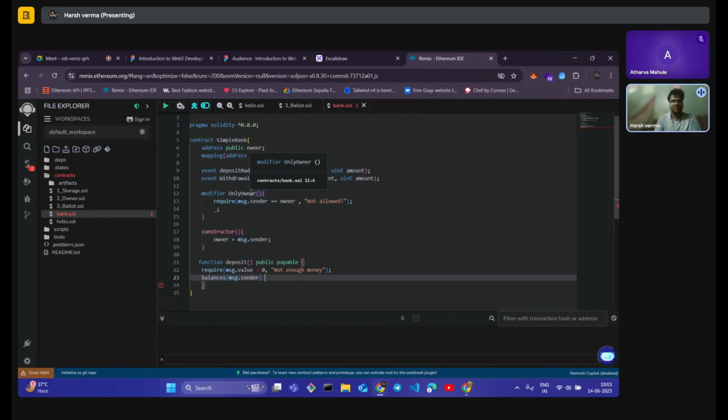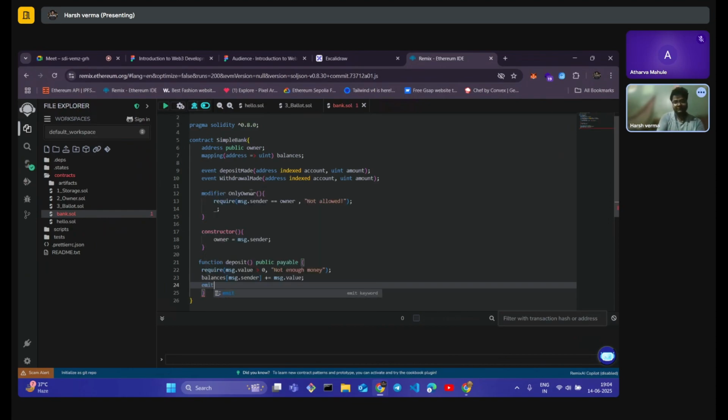So we don't need to actually mention it. Don't get confused that we are calling an address. No, we are calling the amount that particular address is holding. And then we just add the amount of money he is sending to his account. If he doesn't have an account, it will automatically create one. So we don't need to create a function to create an account itself. If we were using an array, then we would have to do that. Now we will emit this.